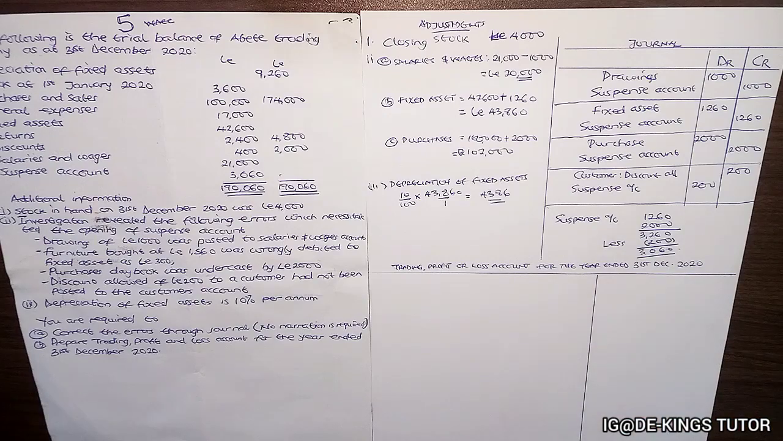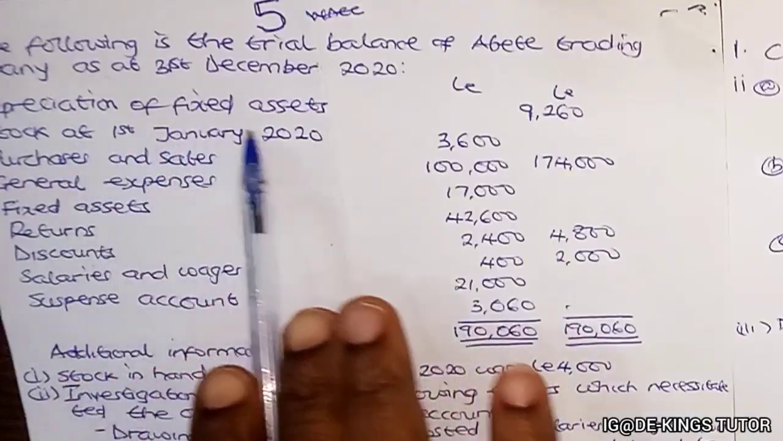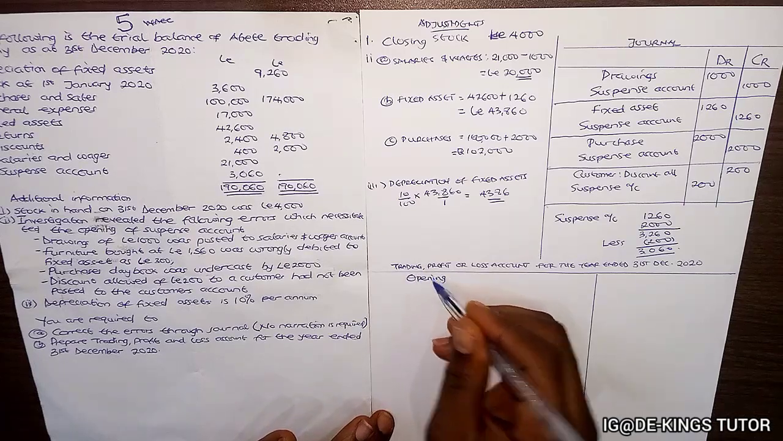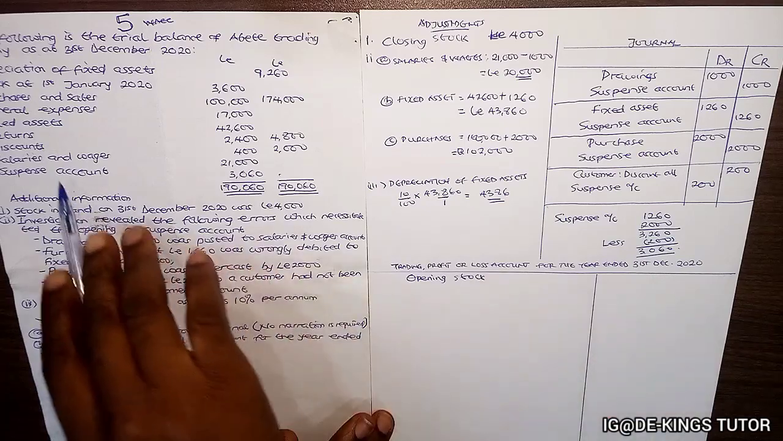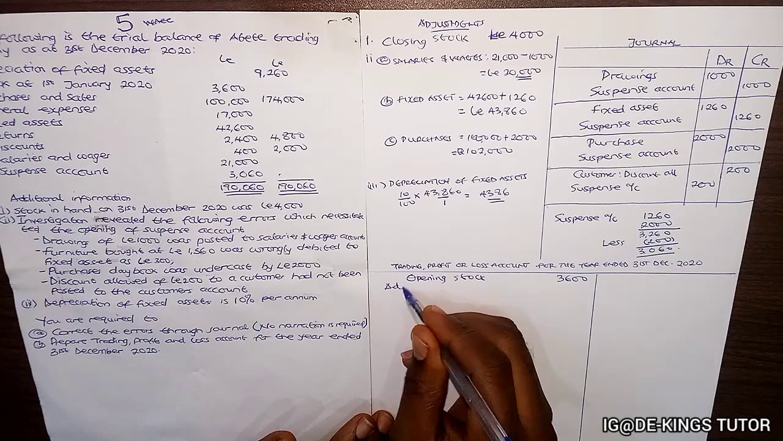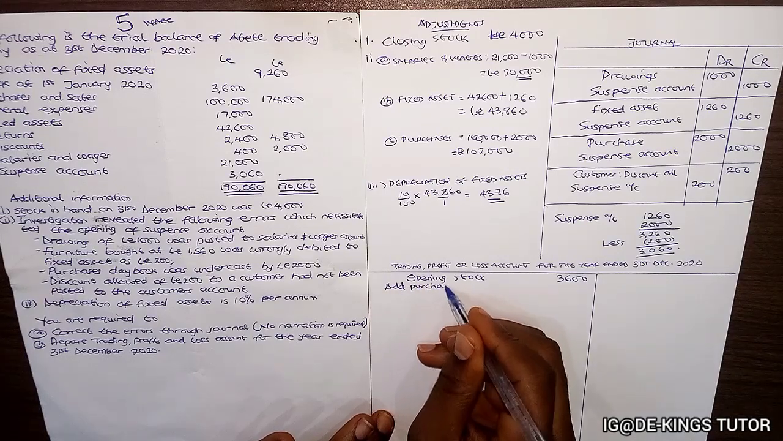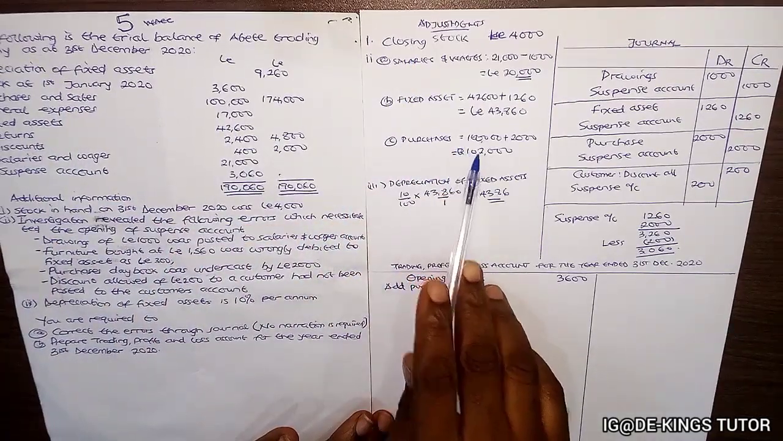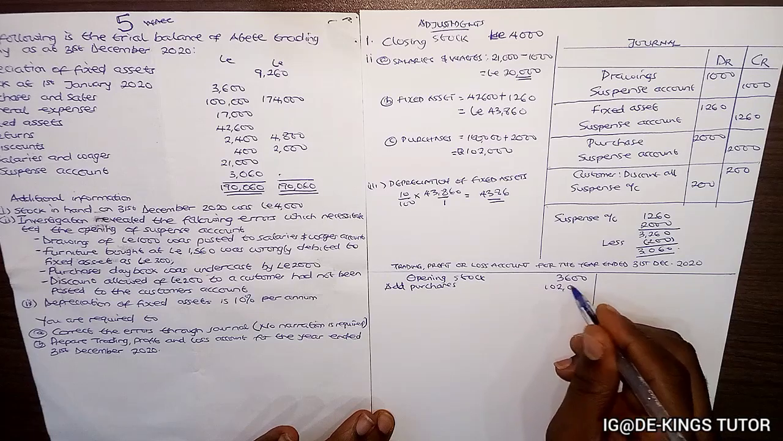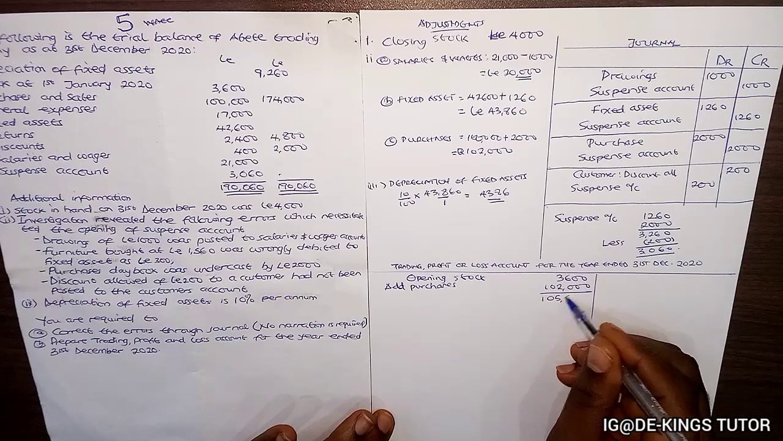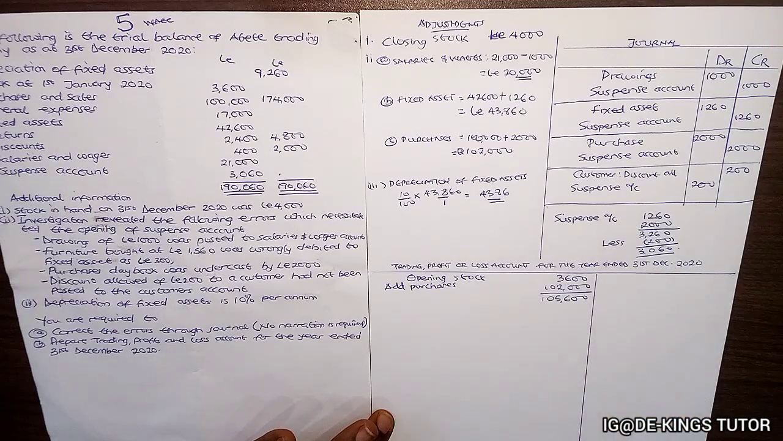Now let's prepare the trading profit or loss account. So the first thing here is the opening stock. So we'll now have the opening stock as 3600. So the next thing is add purchases. The purchase there is 100,000, but we have updated it as 102,000. So adding plus this will give us 105,600.